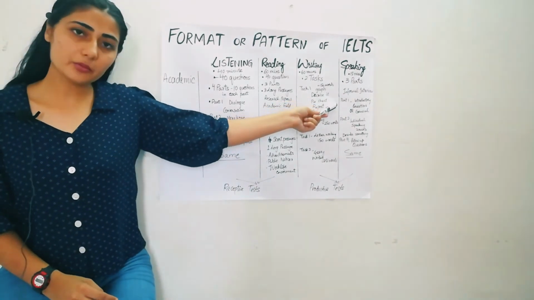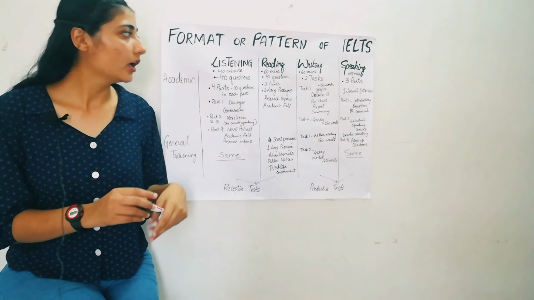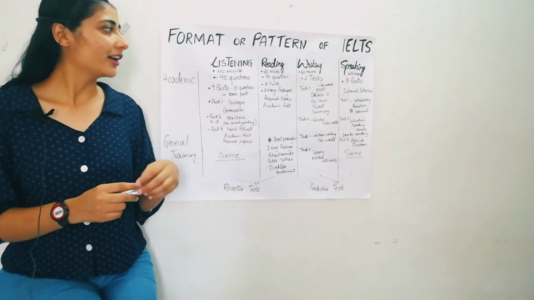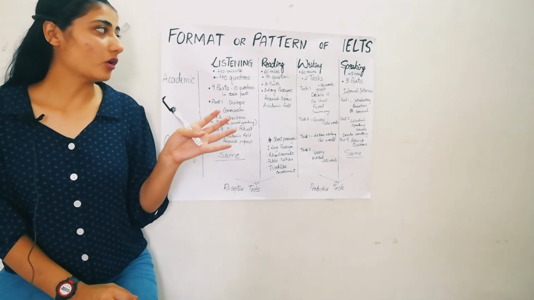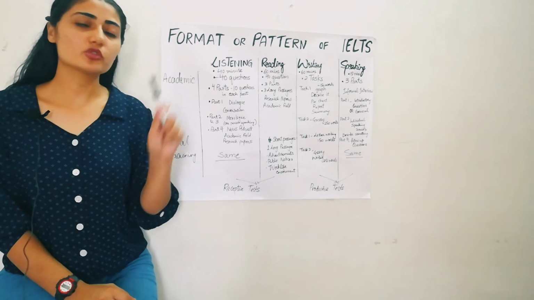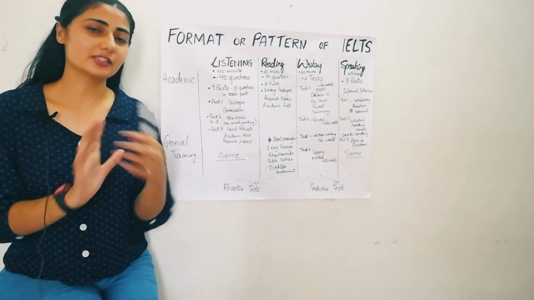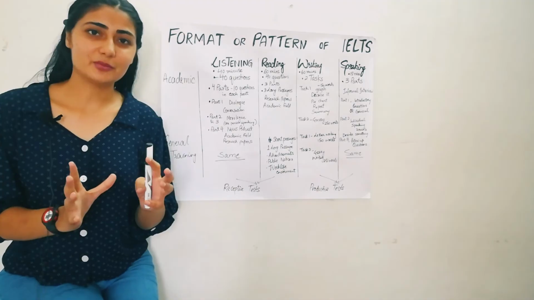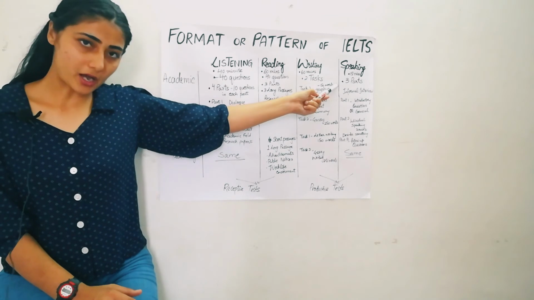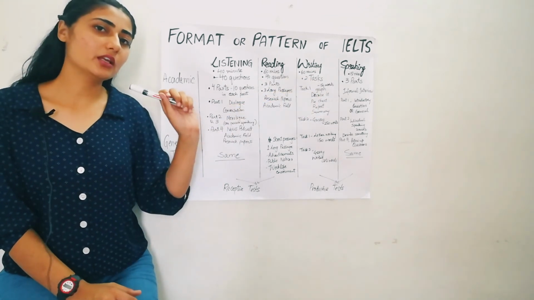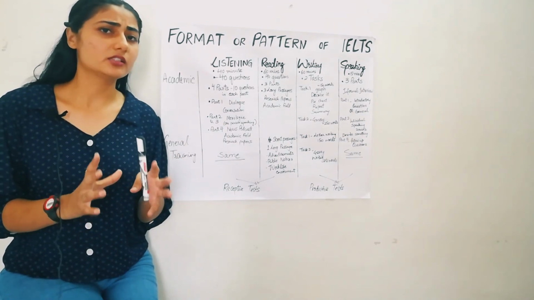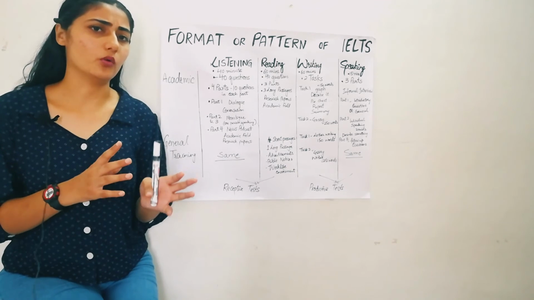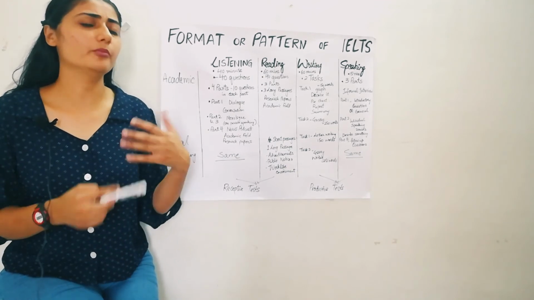And then comes the speaking part. Speaking is the last one, and it's fun, of course. Why? Because it lasts only about 11 to 15 minutes. You have to speak in English. Well, it's not as simple as it seems. It has 3 parts. The first part will be introductory. It's an informal interview, you can say. It's just like an interview, but an informal one. You have to communicate in English.